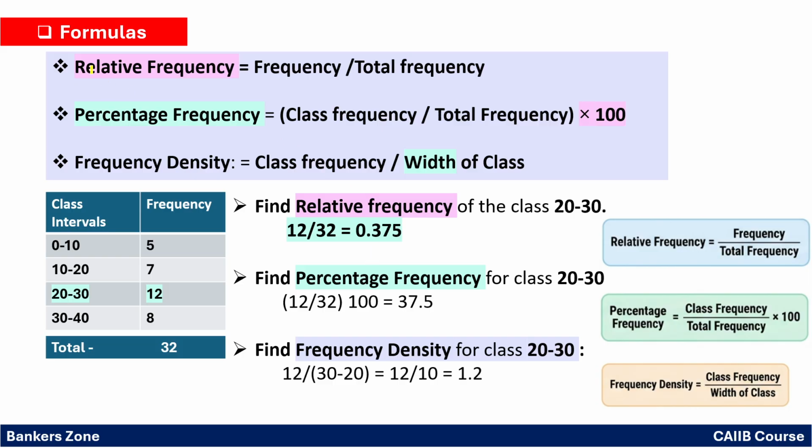Very simple formulas. What is relative frequency? It is the frequency upon the total frequency. What is the percentage frequency? Simply the relative frequency multiplied by 100, that is frequency upon total frequency into 100. What is the density? Simply the frequency upon the width of the class. Very simple, right? So remember those formulas. These are one mark numericals they can ask in the examination.